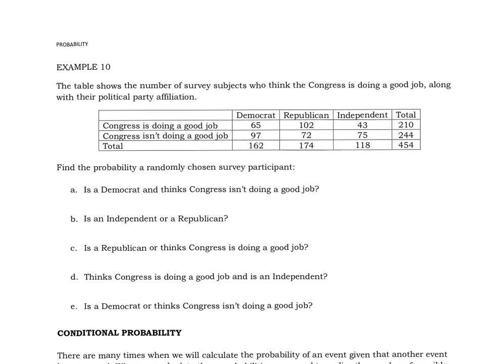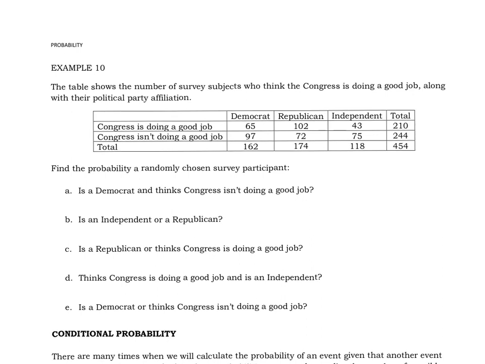Probability, example 10. The table shows the number of survey subjects who think the Congress is doing a good job, along with their political party affiliation. So let's familiarize ourselves with this chart. You can see that we have 162 Democrats, and they're divided into two groups.